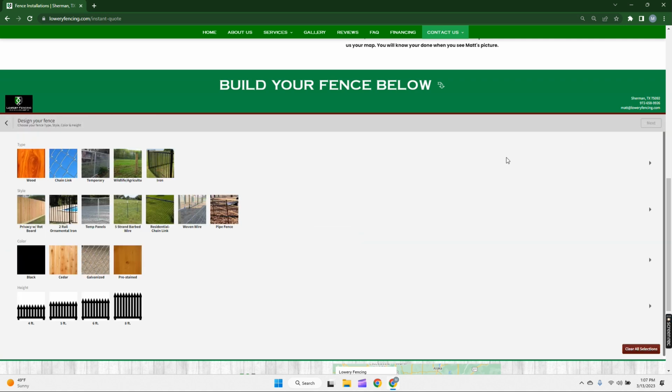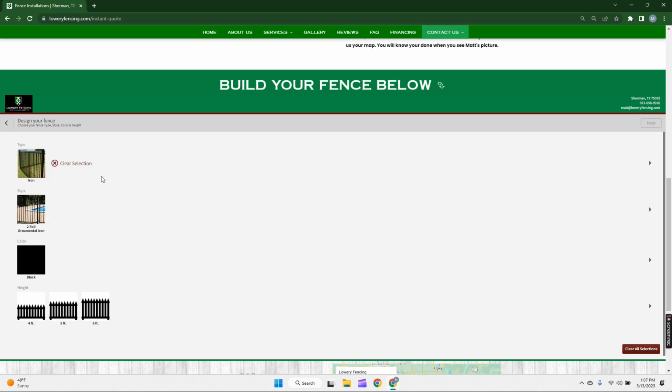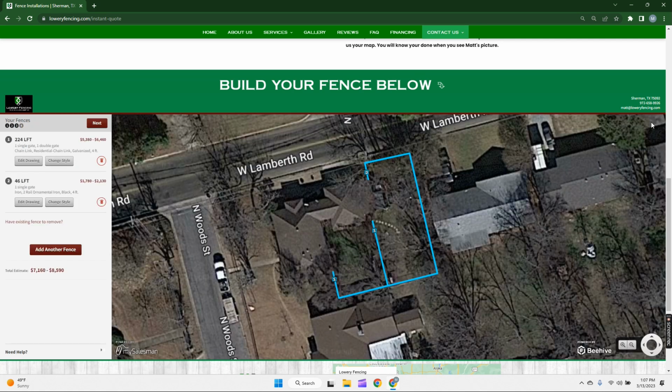Now I can select what style of fence I want this to be. I think on this one I want it to be an iron fence, an ornamental iron. And I'll have this 4 foot tall as well. And then I'll come to the top right hand corner and click next. And now it's added that additional amount of fence right here. And it gives me a price range and it's added it to the total amount.